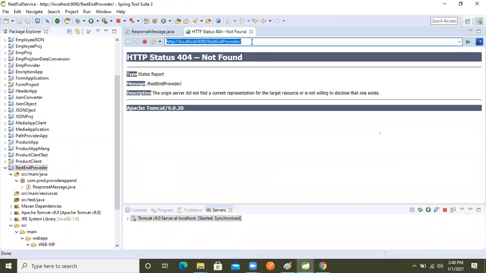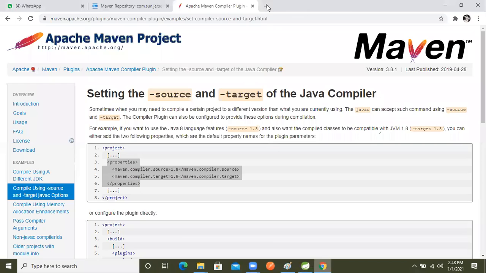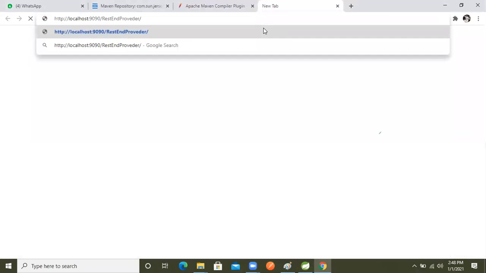Okay, now we will copy this. I will not run this application here. I will go on Chrome only, right? From there, I will make the request.